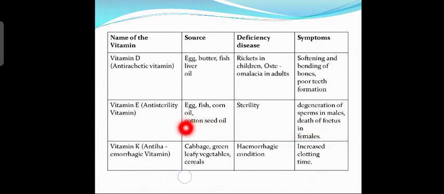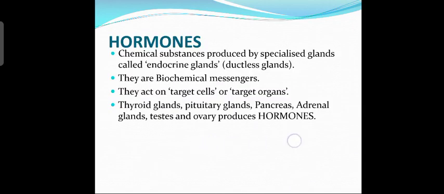The next is vitamin K. The sources are cabbage, green leafy vegetables, and cereals. The deficiency disease is a hemorrhagic condition, and the symptom is increased clotting time.